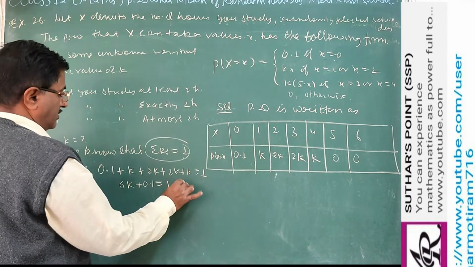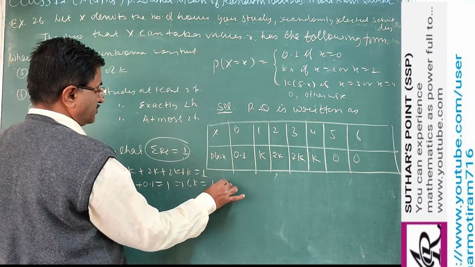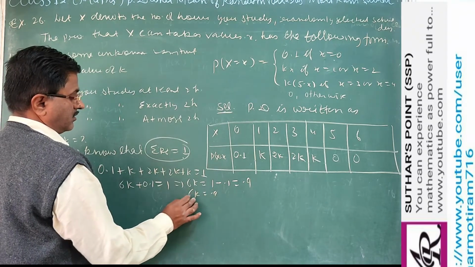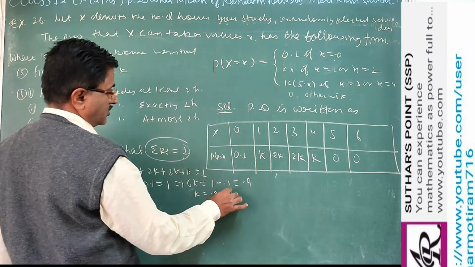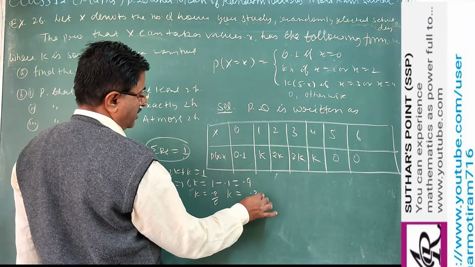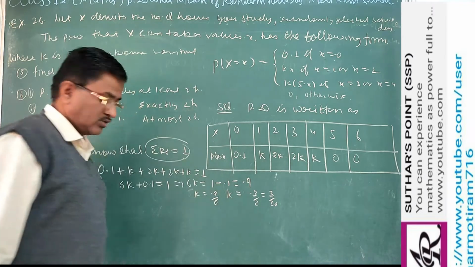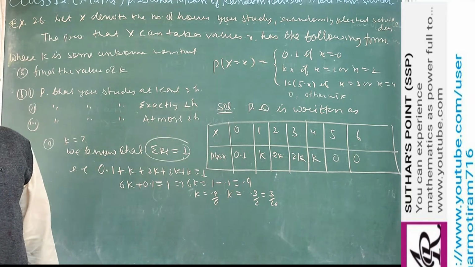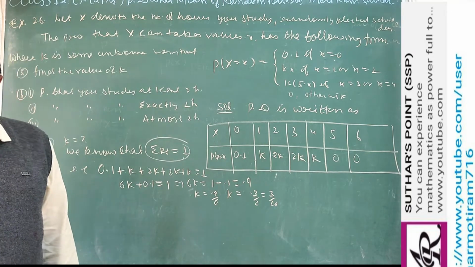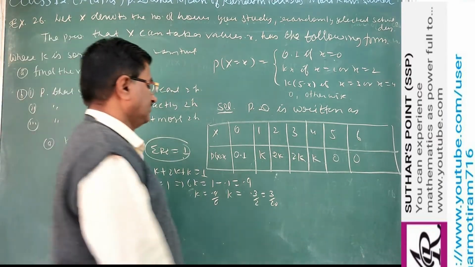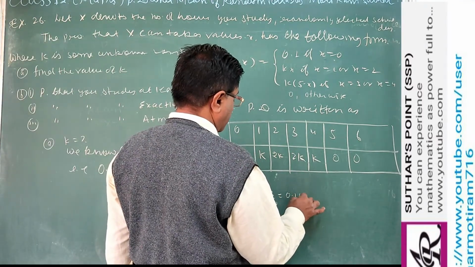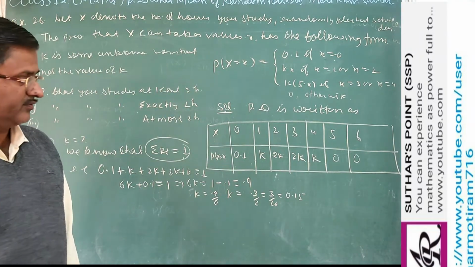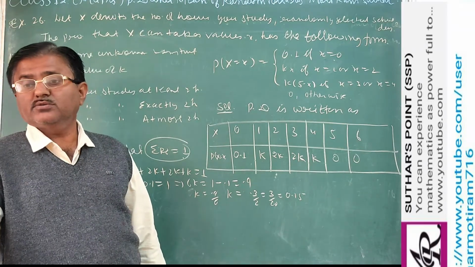So 6k equals 1 minus 0.1, that is 0.9. So k equals 0.9 by 6, which is 0.3 by 2. So the value of k is 3 by 20, or in decimal, 0.15. Clear? In this way you get the value of k.